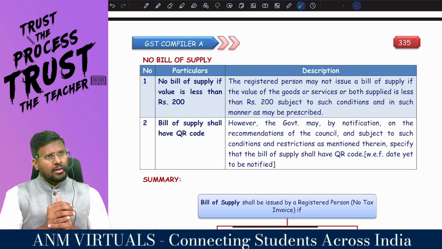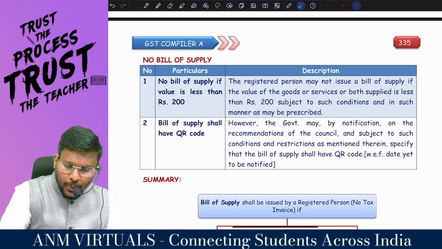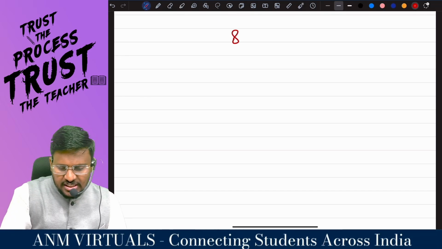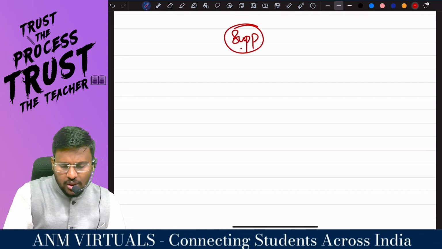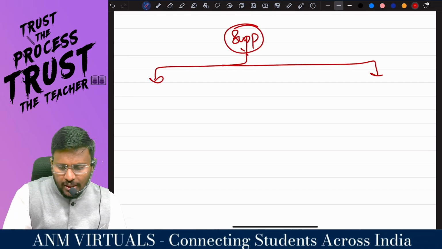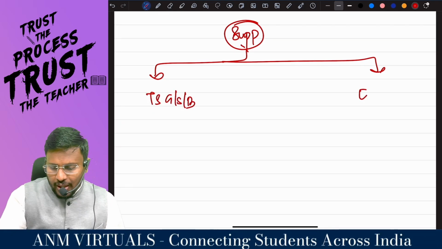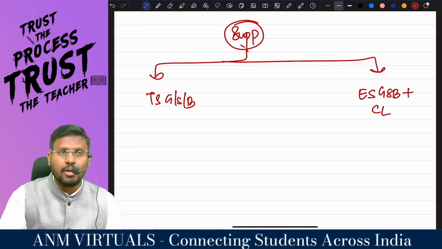So we can classify the supplier like this. A supplier may be a supplier of goods or services or both. They are classified into two categories: you may deal with taxable supply of goods or services or both, or exempted supply of goods or services or both, plus the composition levy.